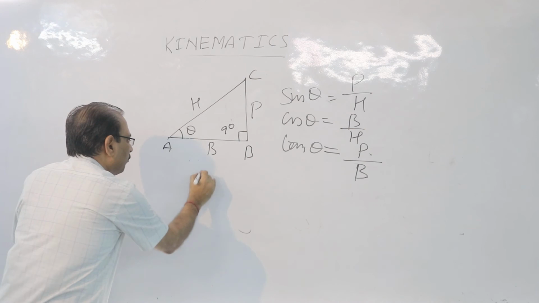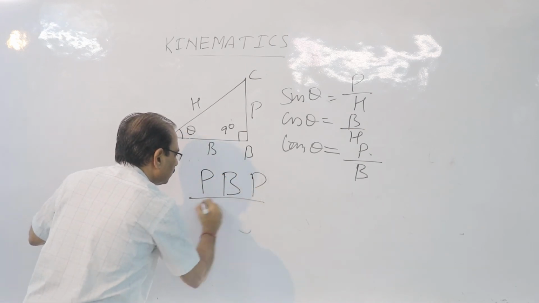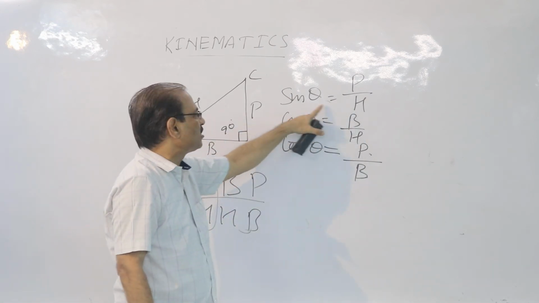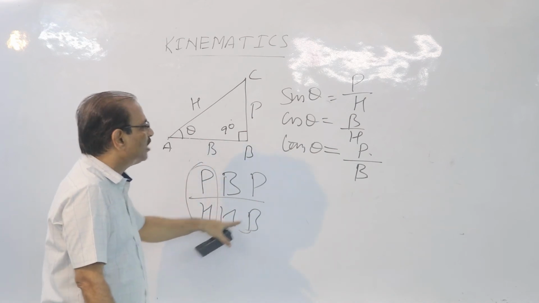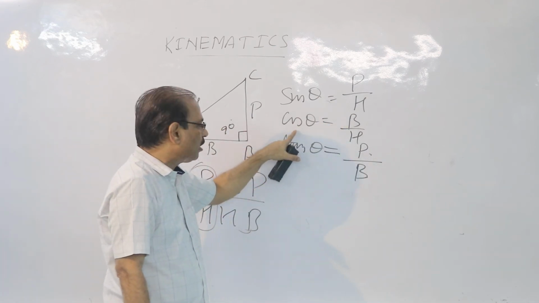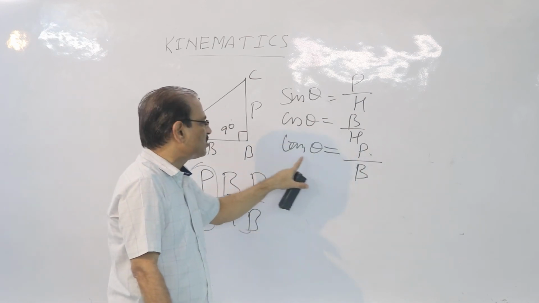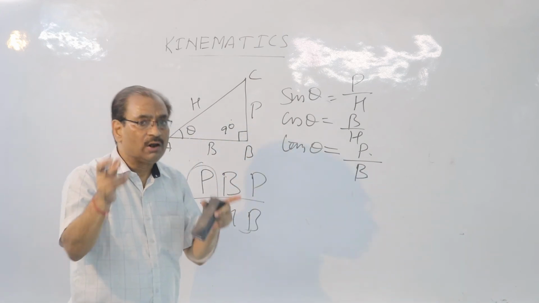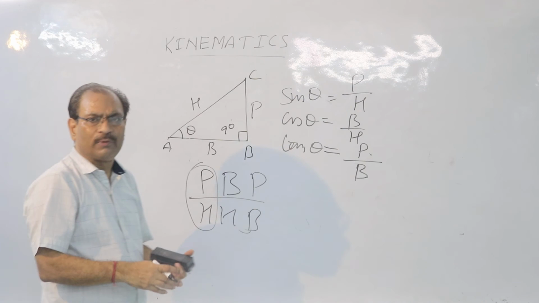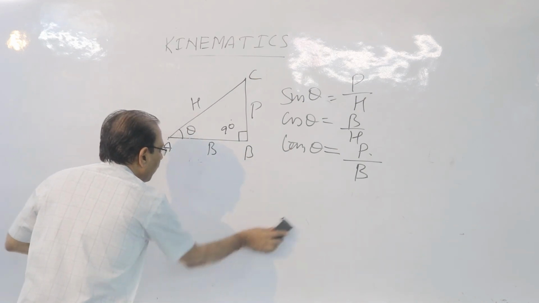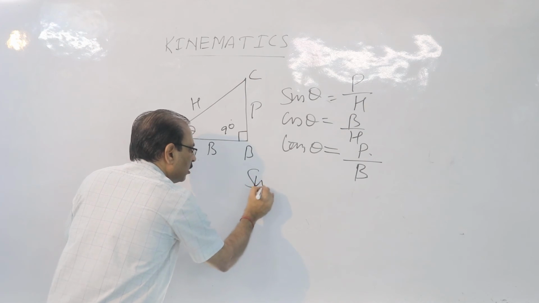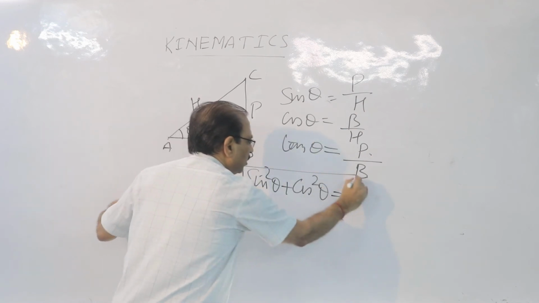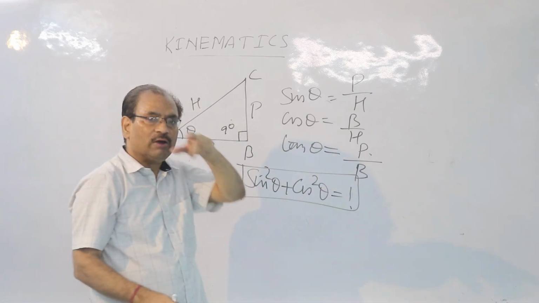Remember, in short, must write: P upon H, perpendicular upon hypotenuse, is called sin theta. B upon H, base upon hypotenuse, is called cos theta. And P upon B, perpendicular upon base, is called tan theta. So these three formulae we shall be frequently using in future in physics. Children, let us come to formula number 2 of trigonometry. Always remember, sin square theta plus cos square theta is always equal to 1. This is another important concept or formula we shall be using.